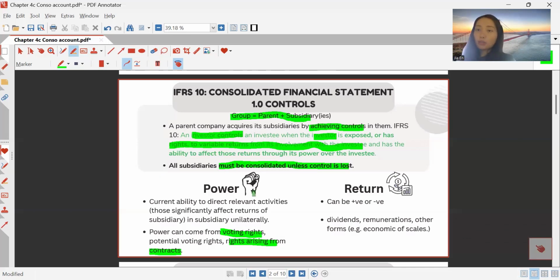And one example to tell how the parent can vary the returns it has from the investee is through participating in decision making. Then they can affect the dividend payment, the remuneration, and also other operating activities of the companies, and hence affecting the return generated from this subsidiary company.